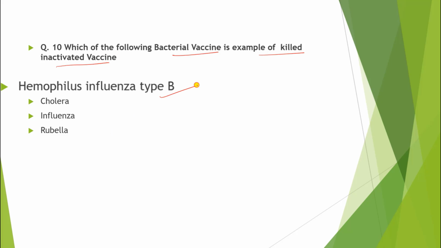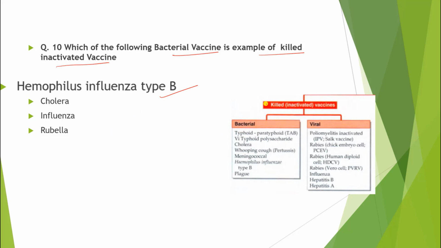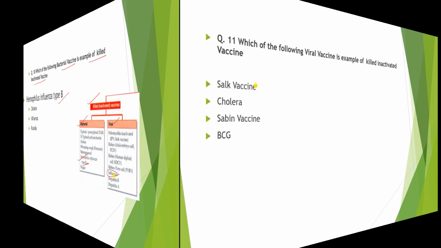Correct answer is Haemophilus influenza B. So look at here. Killed inactivated vaccine, bacterial vaccine, and here we have a Haemophilus influenza type B. Just remember in viral we also have an influenza, but this is not a Haemophilus type. Clear everyone? Question number 11.